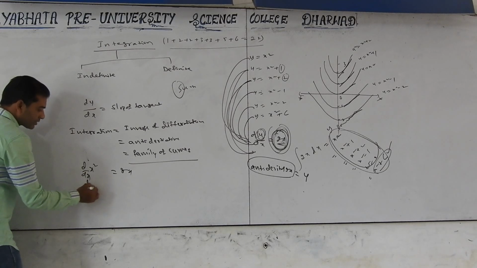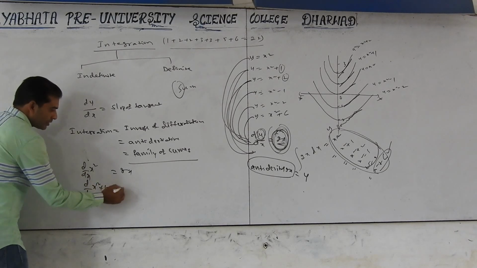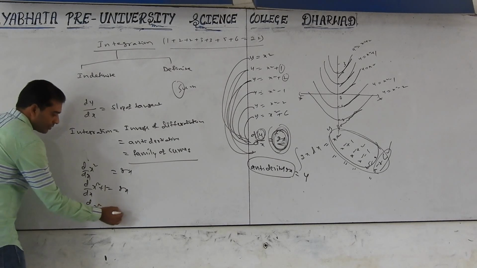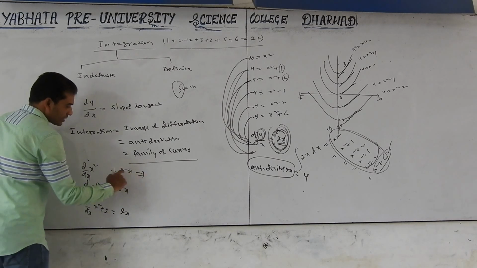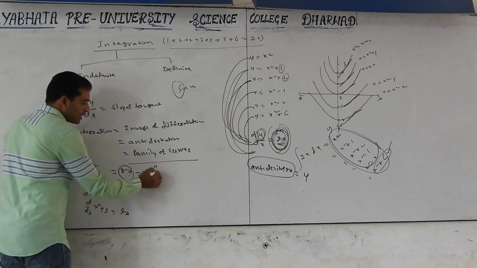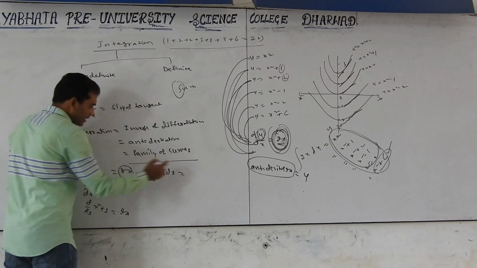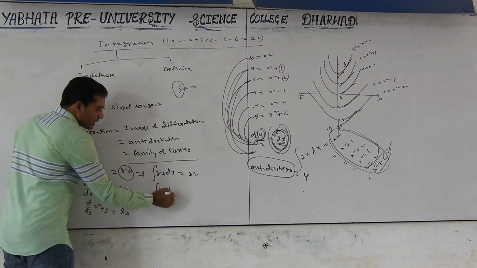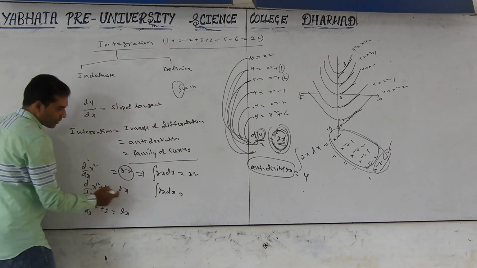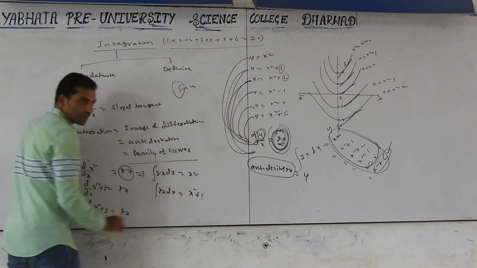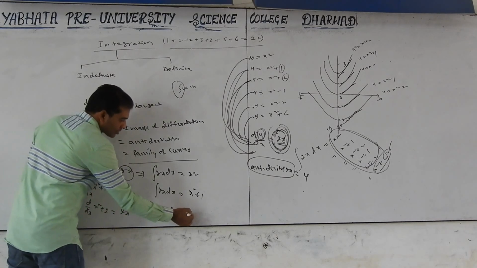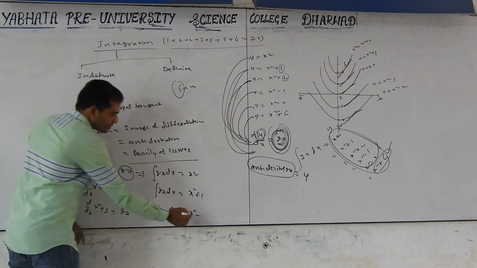D by dx of x square plus 1 equals 2x. D by dx of x square plus 2 equals 2x. Now reverse. Antiderivative of 2x means integration of 2x dx equals x square. Integration of 2x dx equals x square plus 1. Integration of 2x dx equals x square plus 2.